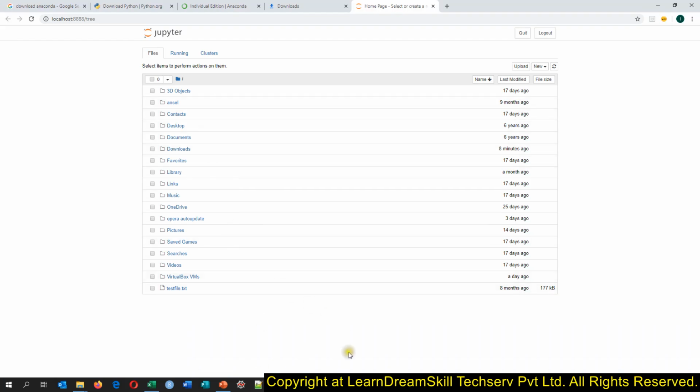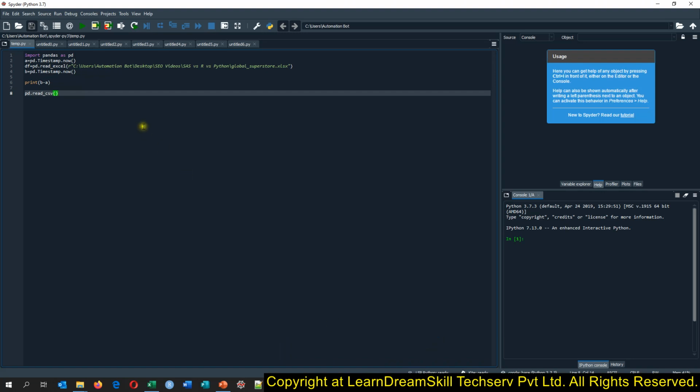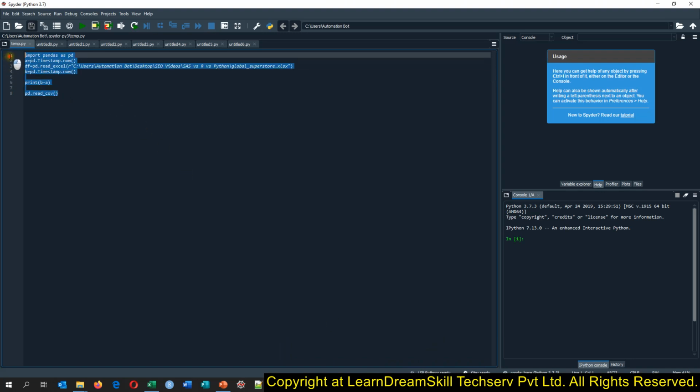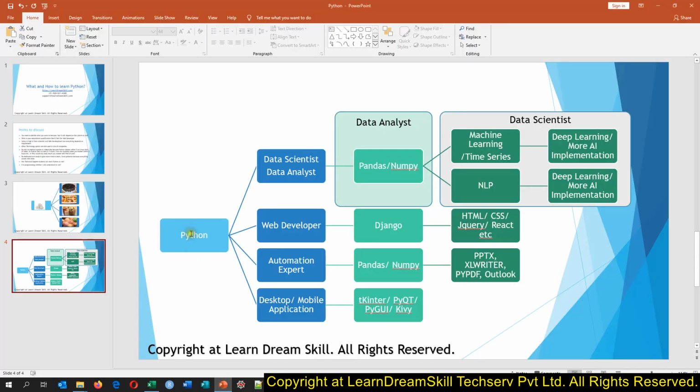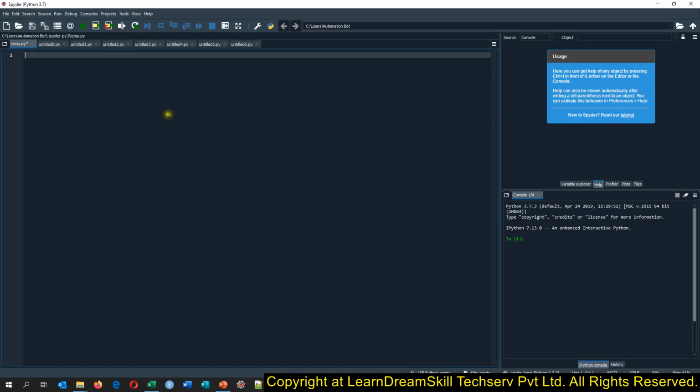I'll try to import one file, and that is an Excel file. As I said, Python is a scripting language. So if we want to import the Excel file, we will have to use the libraries which are used by data scientists and data analysts. For data processing, we can use the pandas library. For that, we will have to say import pandas as pd.